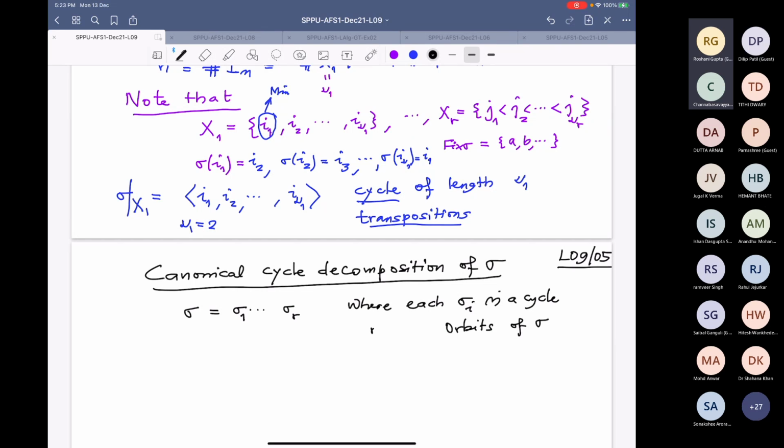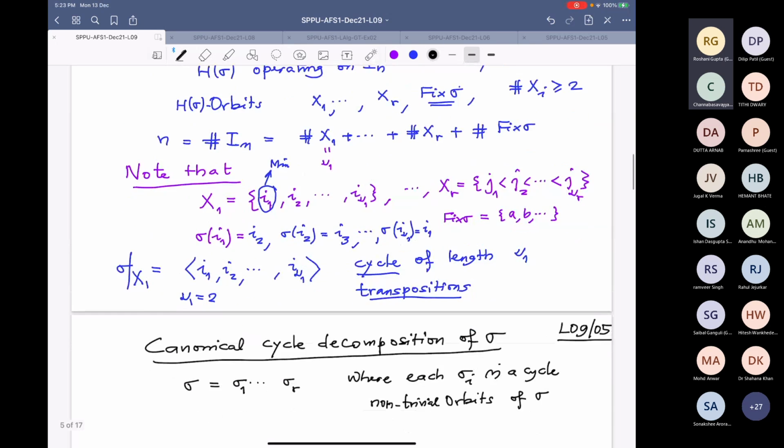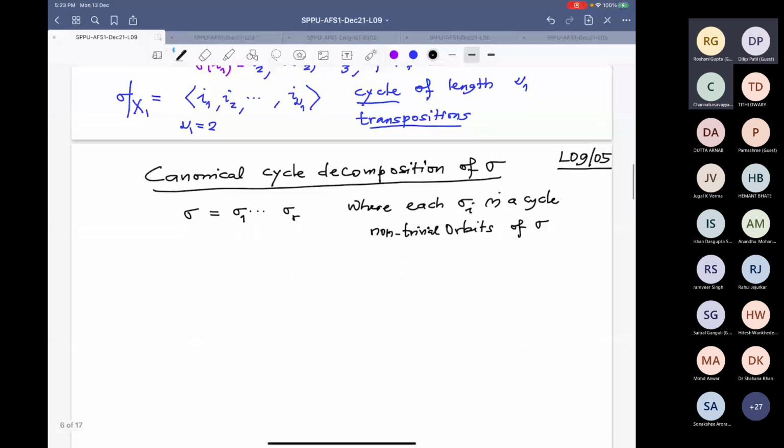Non-trivial means the cardinalities are not singleton, because if the cardinality is singleton, that point is fixed, so it is not playing a role in the sigma we started with. Let me give one example, and then we will see how to calculate this canonical decomposition.